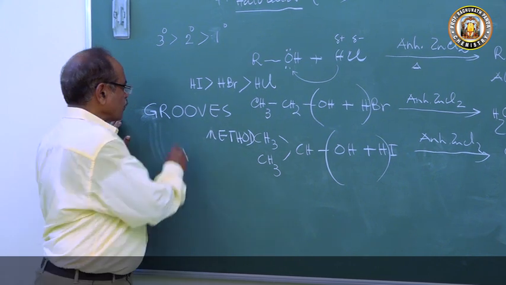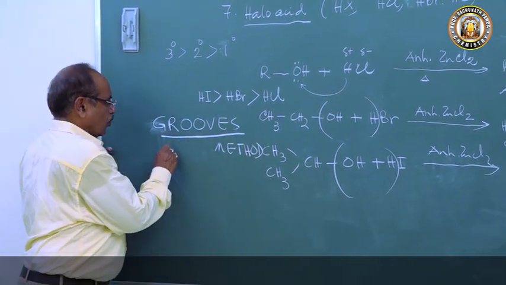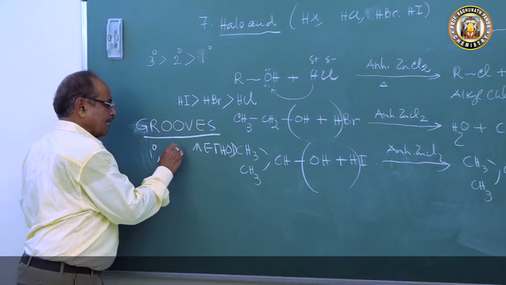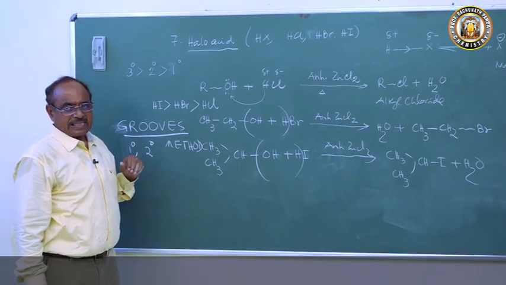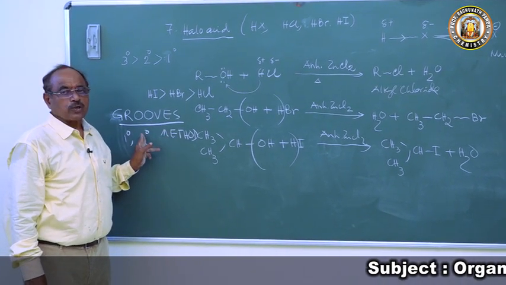So there is a question, Groove's: when we are using primary alcohol, 1 degree alcohol and 2 degree alcohol, to prepare alkyl halide by using HCl, the reaction is called Groove's method.